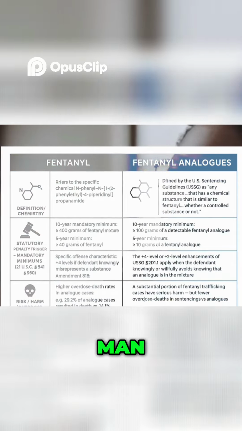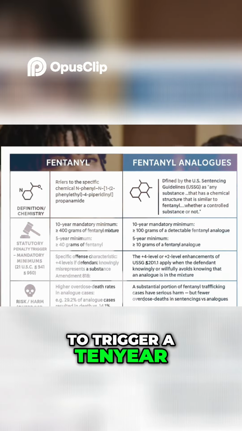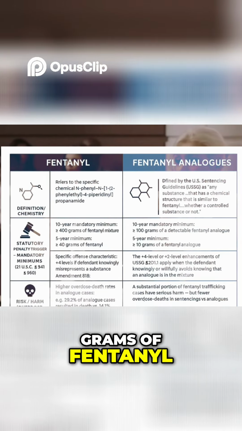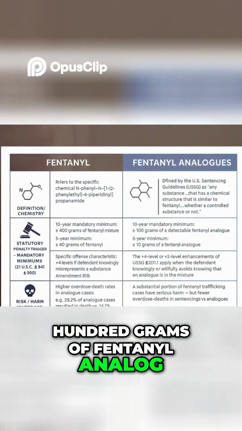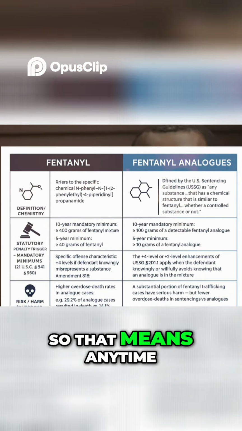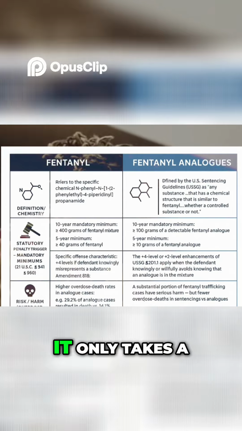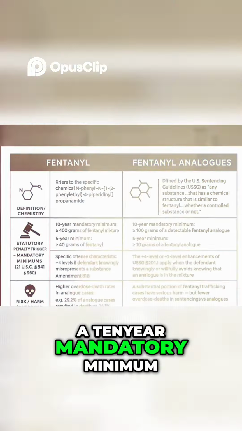But this statute, man, it don't take much to trigger a 10-year mandatory minimum, which is 400 grams of fentanyl. Now, it only takes 100 grams of fentanyl analog to trigger a 10-year mandatory minimum. So that means anytime it's mixed with something else, it only takes 100 grams to trigger a 10-year mandatory minimum.